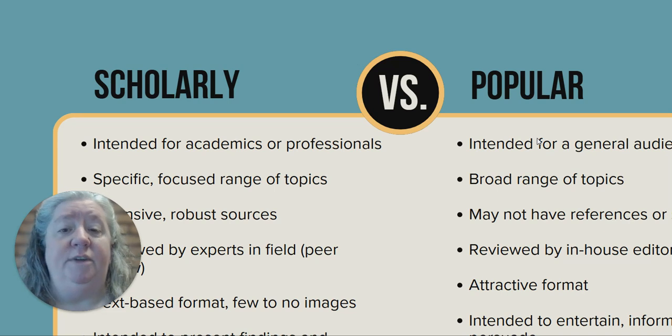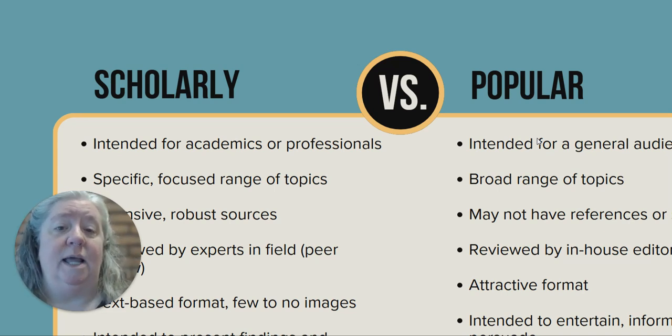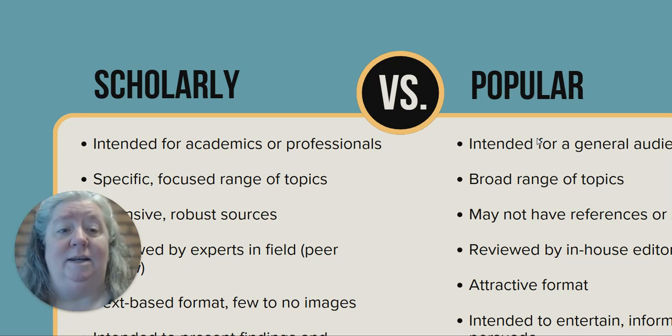The most important features of scholarly sources are that they are written by experts for students and other experts in a specific field, and they are reviewed and edited by experts as well. In contrast, popular sources are written for a general audience and are edited by folks who most likely aren't experts.